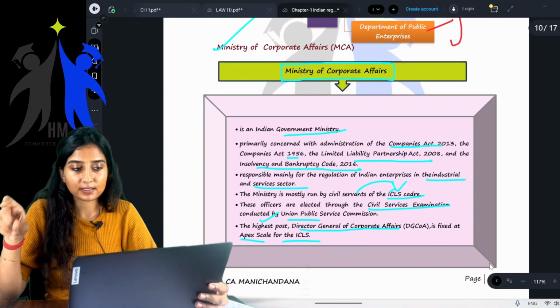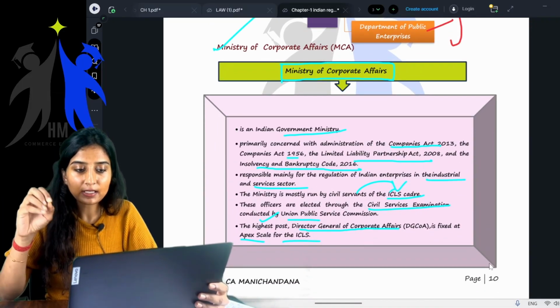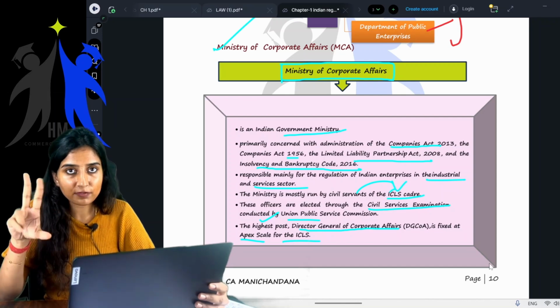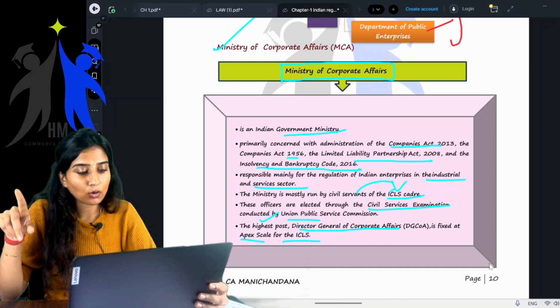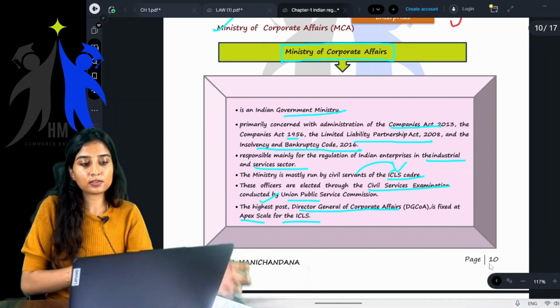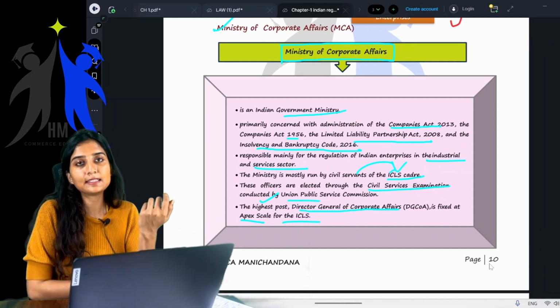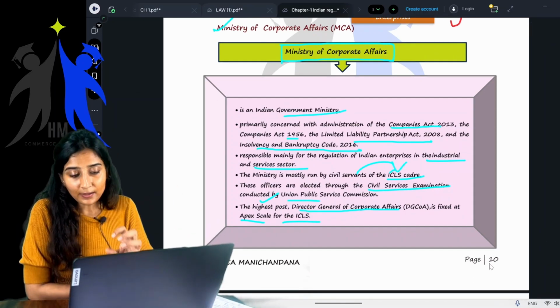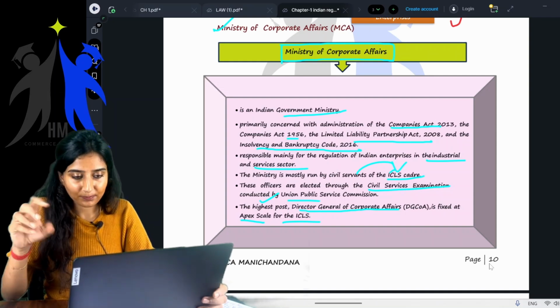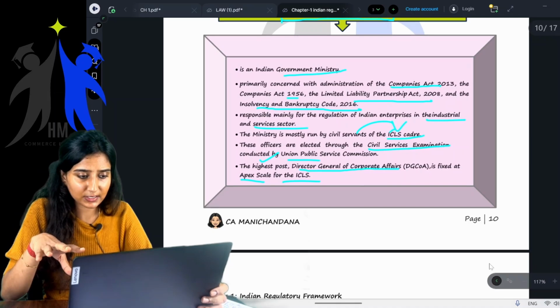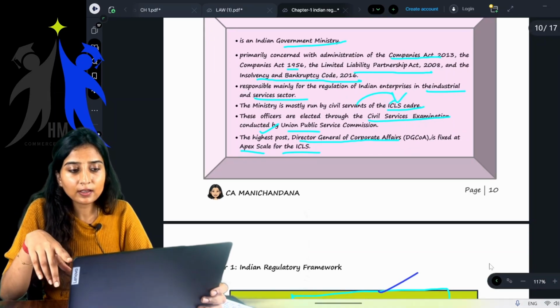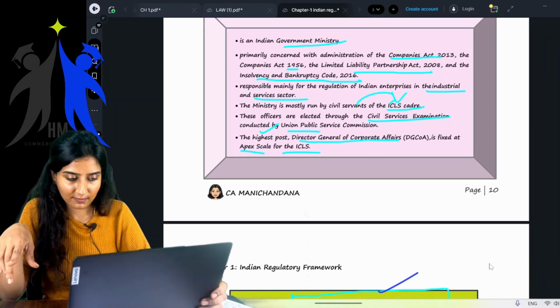Ministry of Corporate Affairs is an Indian government ministry primarily concerned with the administration of the Companies Act 2013, the Companies Act 1956, the LLP Act, and the Indian Bankruptcy Code as well. It is mainly civil servants of the ICLS, meaning the Company Law Service, cadre who run this particular ministry, the highest post being the Director General of Corporate Affairs.